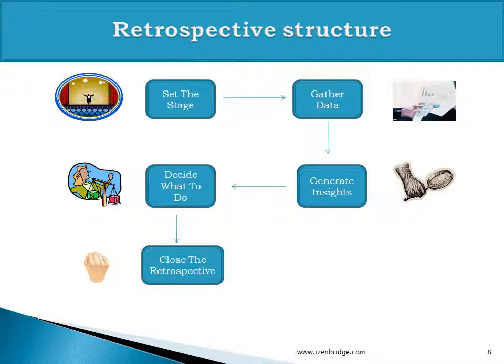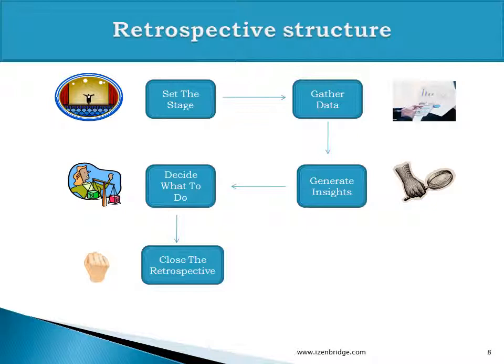The second stage is gather data. We gather the facts and figures, we gather the information from the events, and after gathering that data, we start analyzing it. So the third stage is generate insight. So we start with set the stage. After that, we start gathering data. The second stage is gather data. The third stage is generate insight. In generate insight, we try to analyze patterns in the data, identify root causes, and identify actions which we can take to improve the situation.